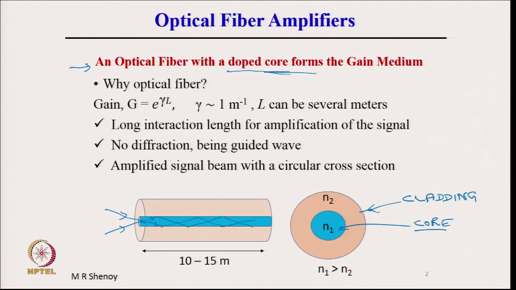Now, unlike the Nd:YAG amplifier where we had an amplifier rod or a medium, why optical fiber?